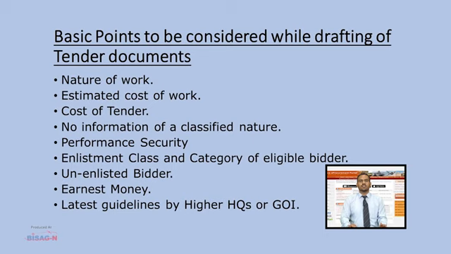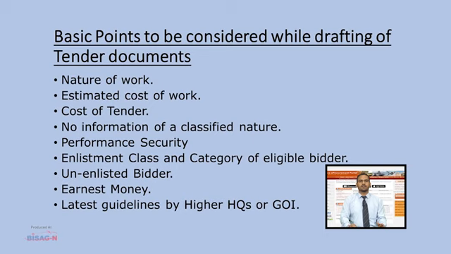No classified information like name, strength, composition, role and location of units shall be revealed in any part of the tender document. Also, magazines, ammunition depots, and OPS rooms should be described as technical buildings, and airfields and runways should be described as pavements. A performance security clause should be included in the tender document as per the latest policy and instructions. According to the estimated cost of tender, the eligible enlistment class of bidder should be decided. The list of documents to be submitted by MES and unlisted contractors should be made part of the tender document and NIT.